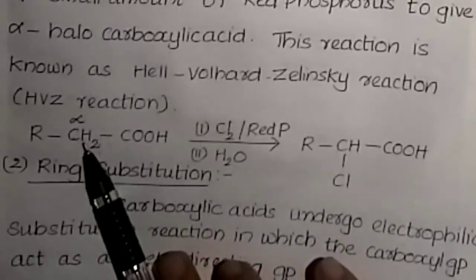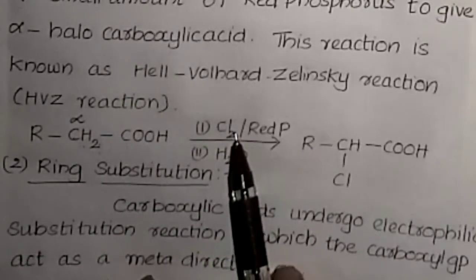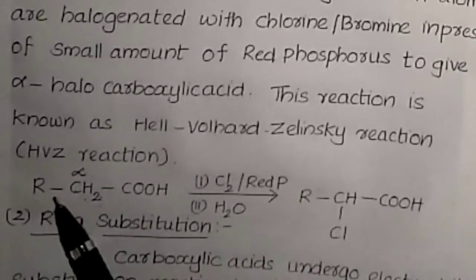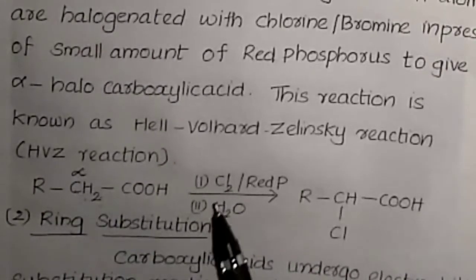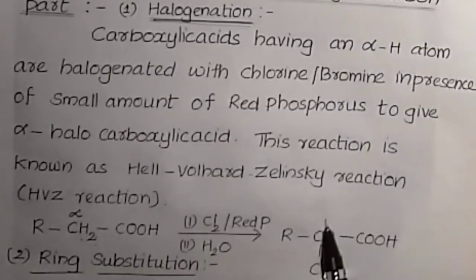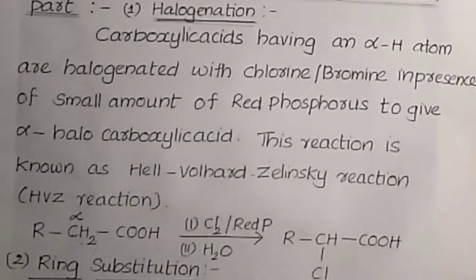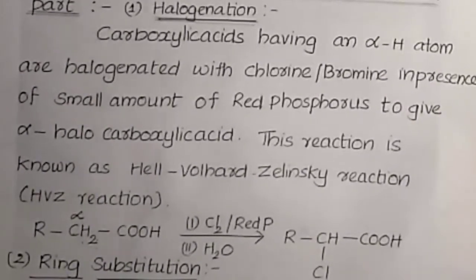So this one hydrogen is replaced by one halogen atom, chlorine or bromine. Then we get RCHCl, remaining COOH is present. We get alpha chlorocarboxylic acid or alpha bromocarboxylic acid.